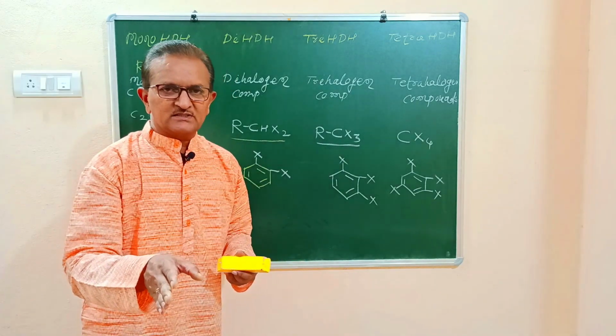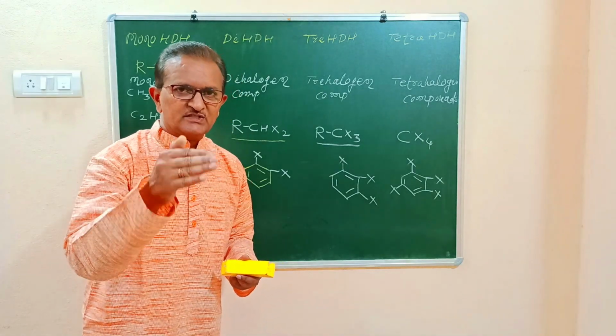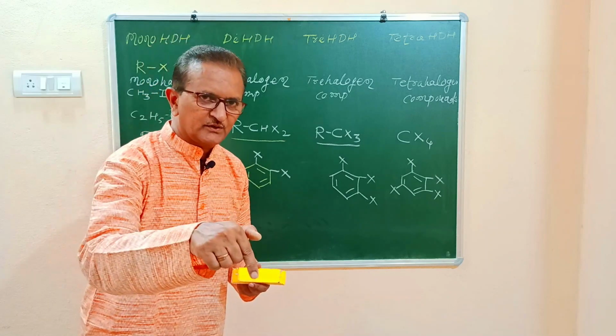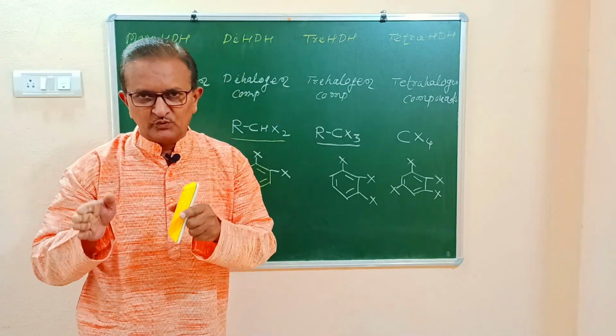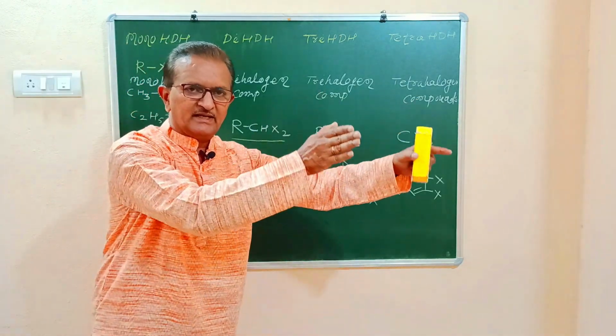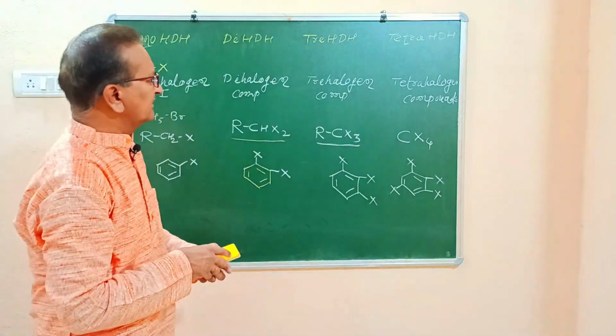They are classified into four classes based on the number of halogen atoms present in a molecule: monohalogen, dihalogen, trihalogen, and tetrahalogen derivatives of alkanes.